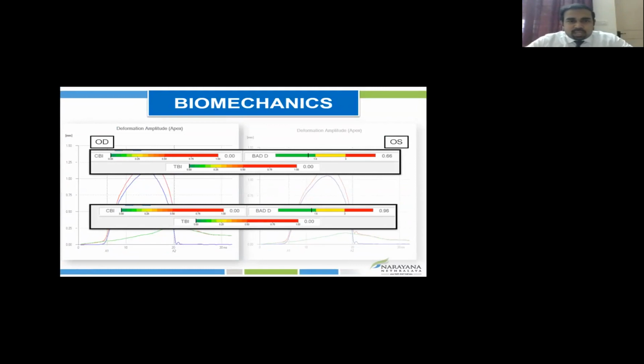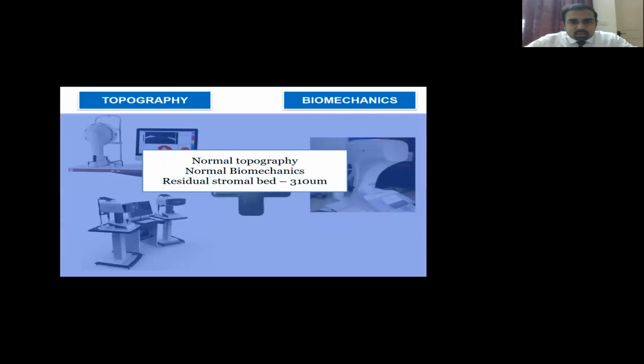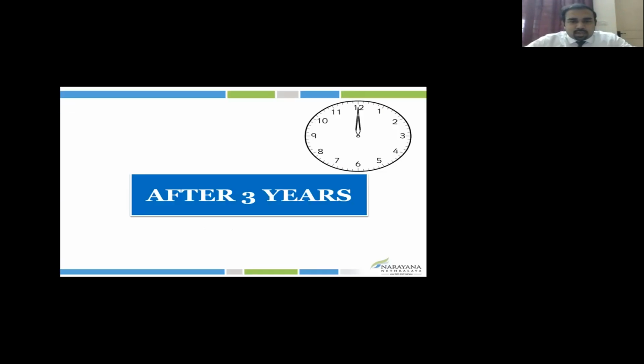So anybody looking at this stage, after understanding how Corvus has evolved until this stage, would definitely be in a position to say yes, go ahead with the surgery. This is what we did as well. And all these indices showed normal. The residual stromal thickness was 310 microns. So this patient underwent SMILE surgery.